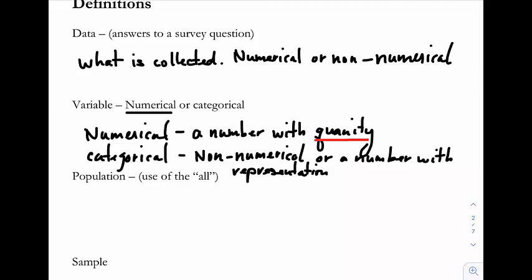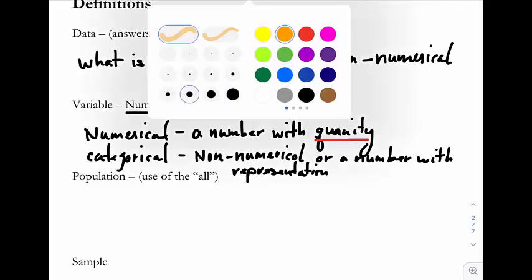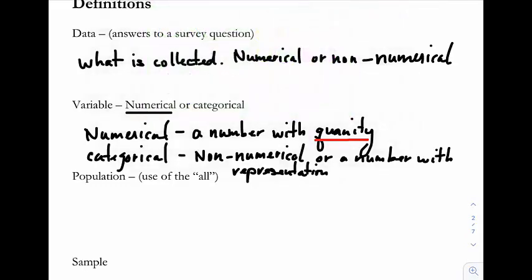But in a sense of when you're representing a person or entity or an object with a number, again, going back to the concept of using a number that represents on a football jersey for their name, that's not something that we're necessarily going to want to do any math with. So that's getting extreme there, but to keep it very simple, a number for numerical, non-numerical for categorical.